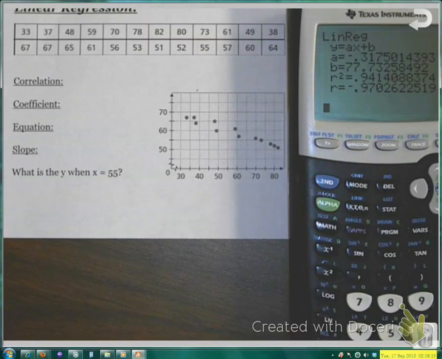And it gives us our linear regression. Now the equation it gives us is y equals ax plus b. Notice we have to substitute in a and substitute in b. So you would round it to 3 places after the decimal. So that would be negative 0.318x plus